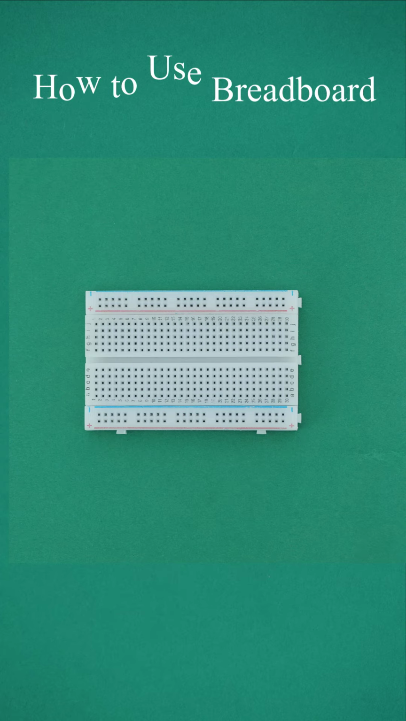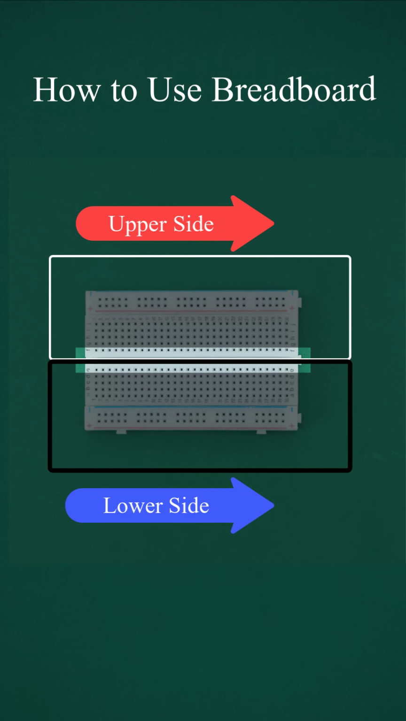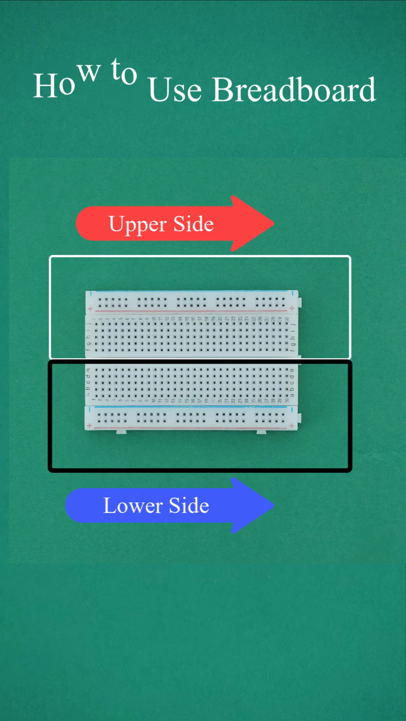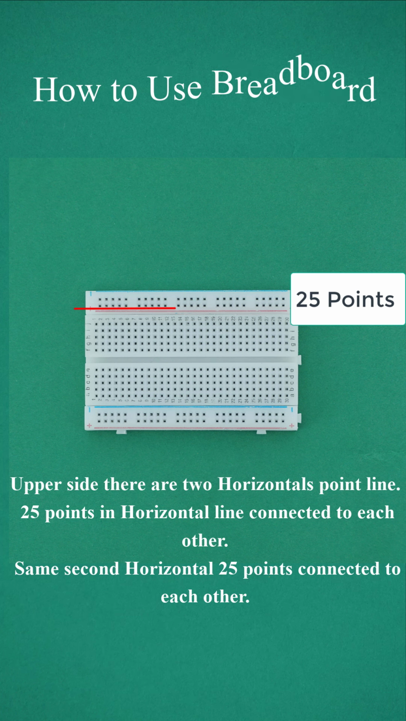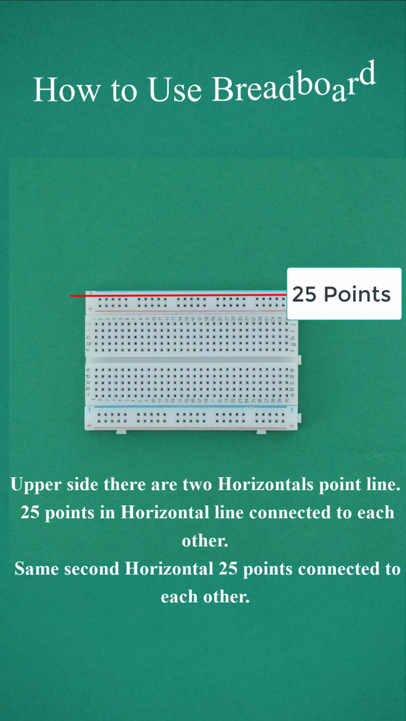How to use a breadboard. The middle gap divides the breadboard into two sides, the upper side and the lower side. On the upper side there are two horizontal point lines. The 25 points in a horizontal line are connected to each other. The same goes for the second horizontal line: its 25 points are connected to each other.